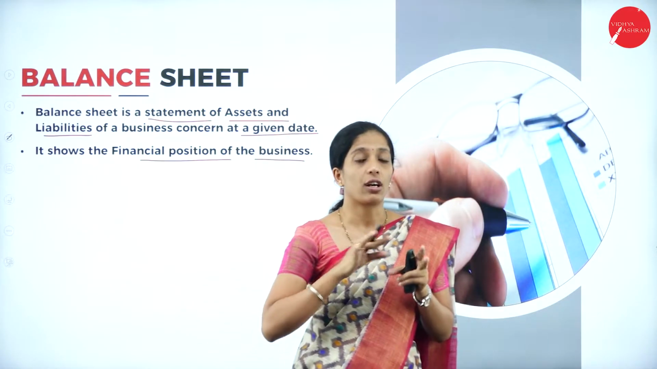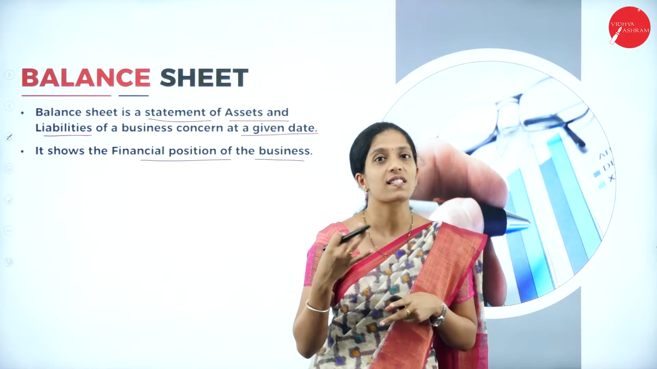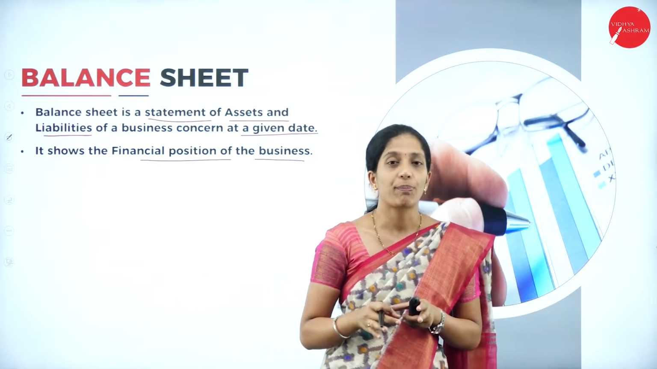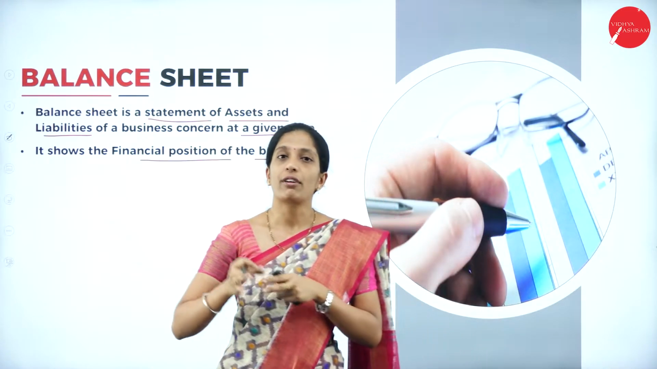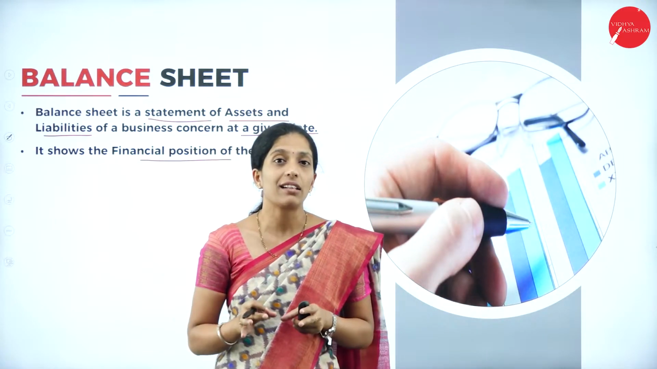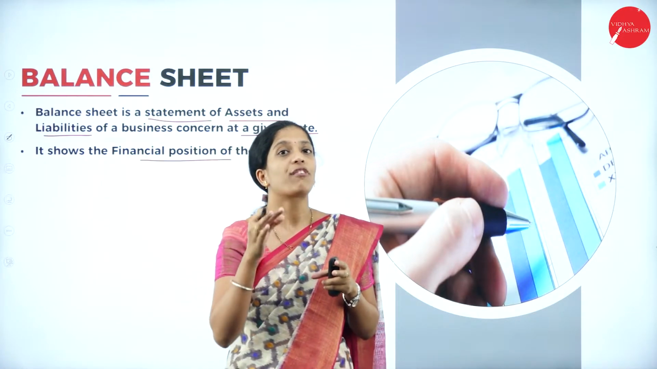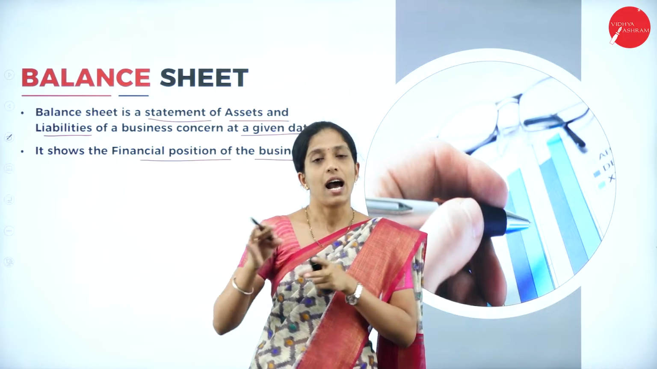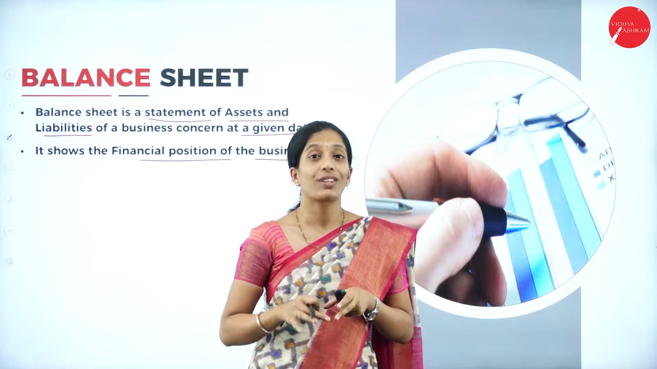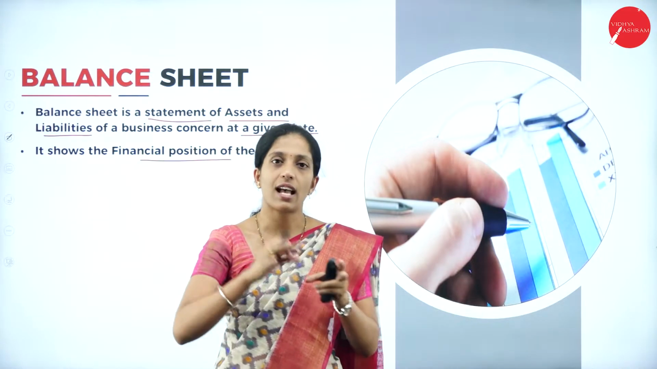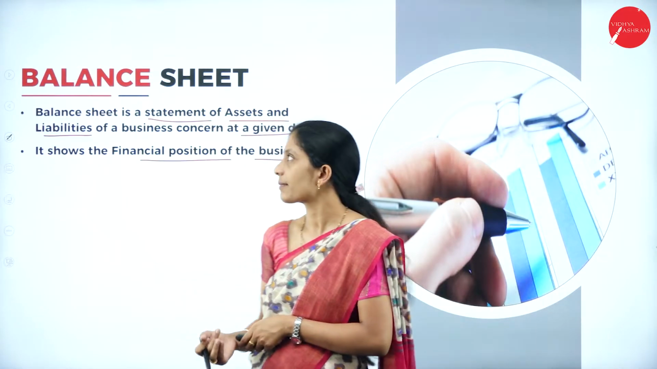So I hope you are clear, or you have got an idea about what these financial statements are. What are the financial statements we have to prepare? Trading profit and loss account and balance sheet. The main intention of preparing trading profit and loss account is to know the net profit or net loss of the business, and the balance sheet is prepared in order to know the financial position of the business, that is, the total of assets and total of liabilities.